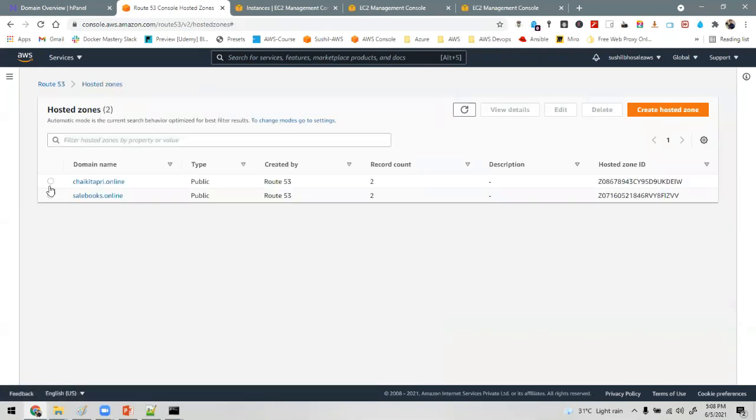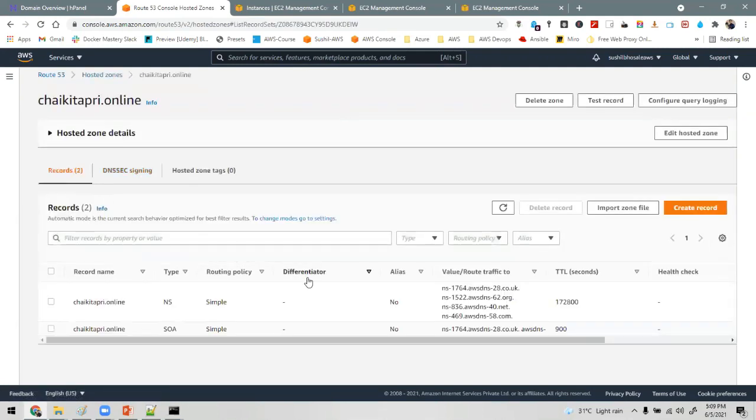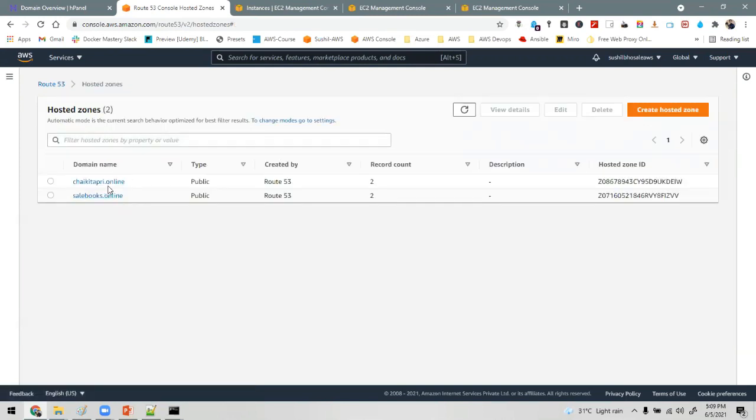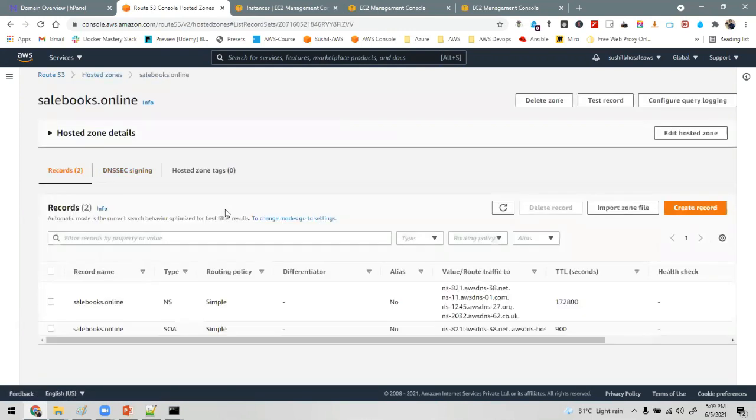One thing is that if you create the hosted zone today, tomorrow they will charge you 0.50 cents. Once you create this hosted zone, you have to click on it, and AWS will give you the name server. These two entries have come by default. I have not done anything. Our domain name is salebooks.online. For any zone you create, AWS will give you these two entries, the name server and SOA record.